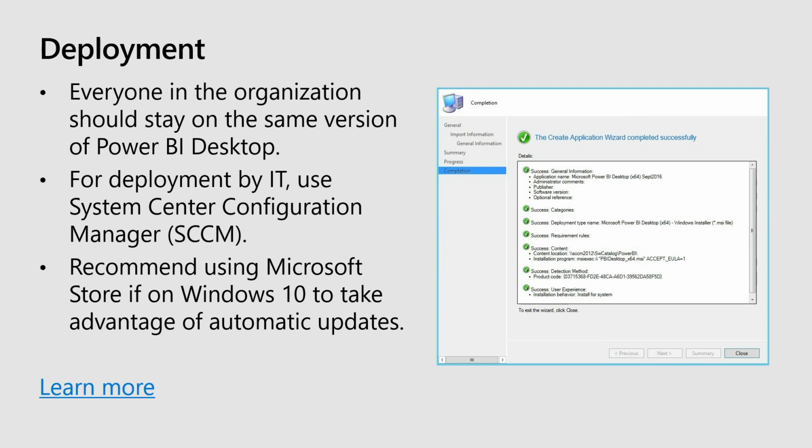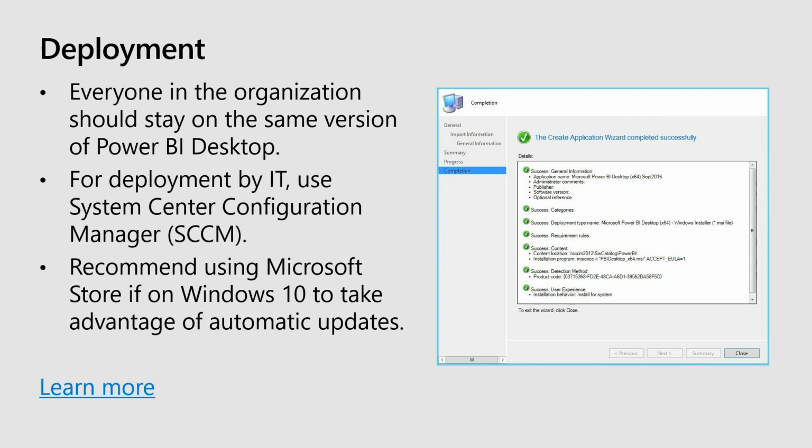And there are 2 best ways to go about that. One, if you are on Windows 10, there is a Power BI desktop in the Microsoft Store for Windows 10. And so if you install it from there, we automatically push the new updates to everyone who's installed from there for you. You never have to worry about it. You'll all be on the same version.